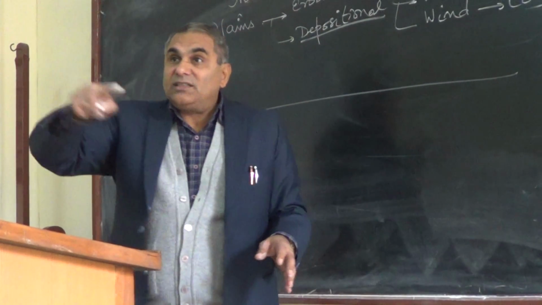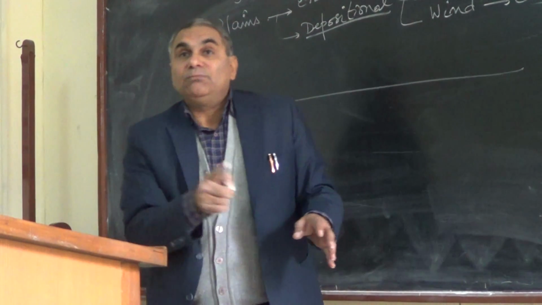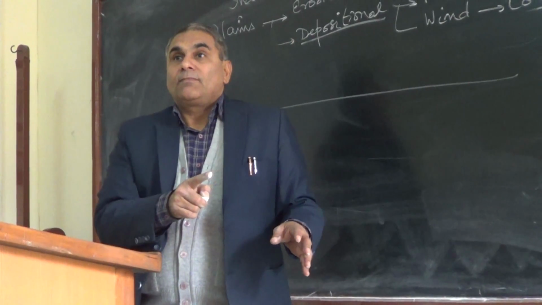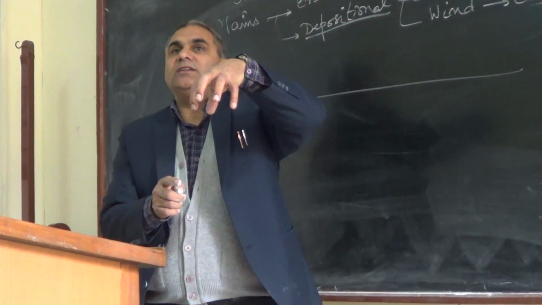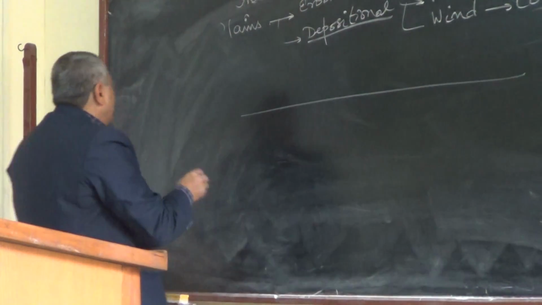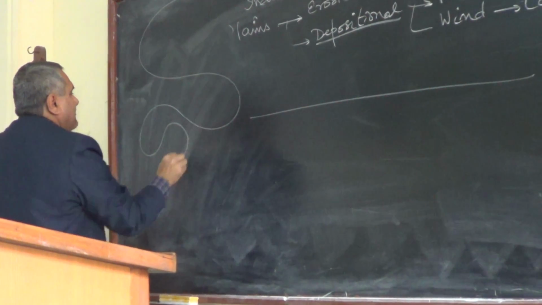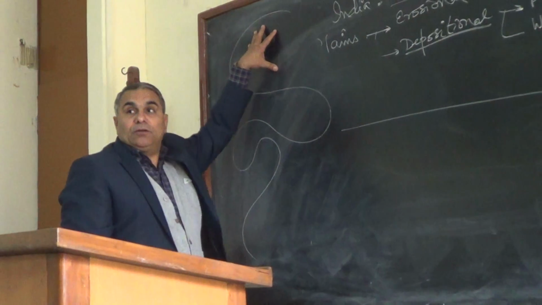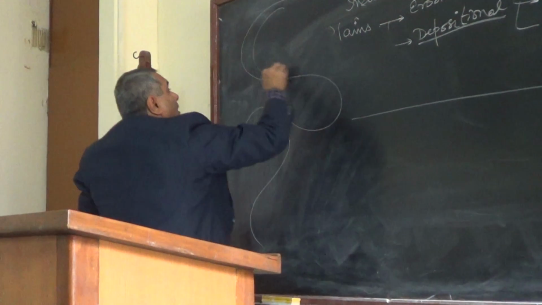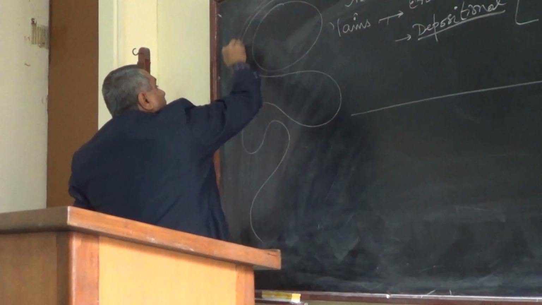When the river makes a curvature, when it makes meandering, sand is accumulated in the central part. Sometimes a big sand mound is accumulated here in the meandering of the river.